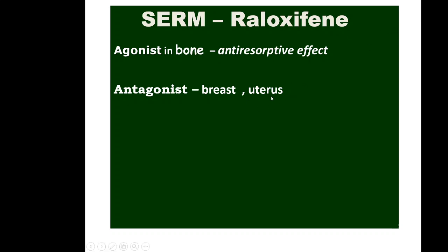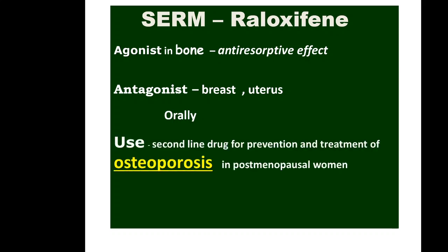Tamoxifen has an agonistic effect on uterus. Raloxifene has an antagonistic effect on uterus. Similarly, like tamoxifen, raloxifene has an antagonistic effect on breast. So raloxifene can be used in breast carcinoma, but the main use of raloxifene is in osteoporosis. It is also given orally, and the major use of raloxifene is osteoporosis.